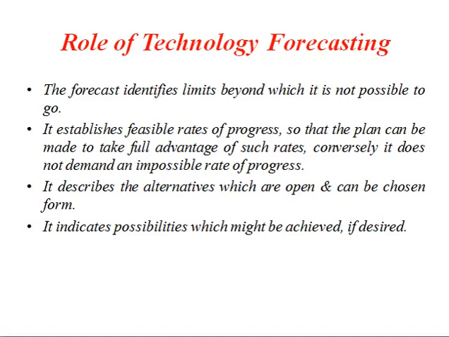Conversely, it does not demand an impossible rate of progress, and it also describes the alternatives which are open and can be chosen from. All these considerations are the main roles which we have considered for the process. So it identifies possibilities which might be achieved, and identifies the required possibilities which are going to take place.